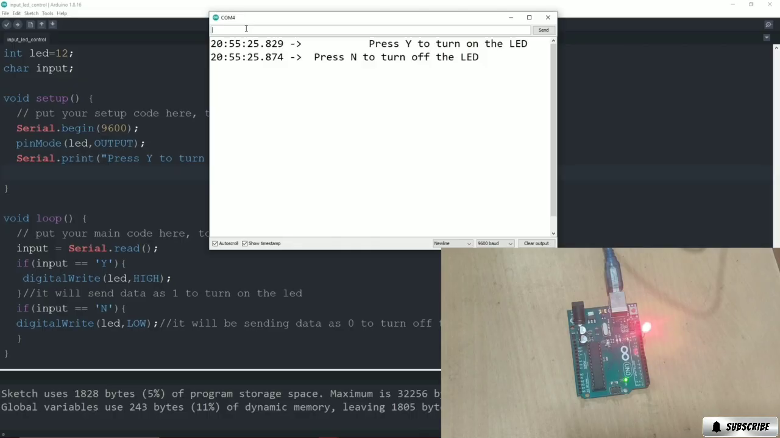Now let's try turning off the LED by typing N, and we'll hit enter, and you can see on the Arduino the LED has turned off. So we can control the LED easily through the user input with the help of the serial monitor and the code which we have written with the help of Serial.available and Serial.read. This is how you can take the input from the user and control the LED or any other sensor with the help of this piece of code.